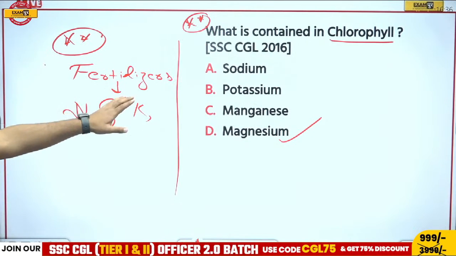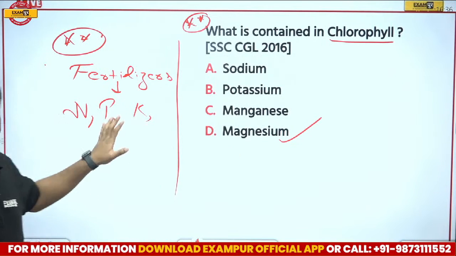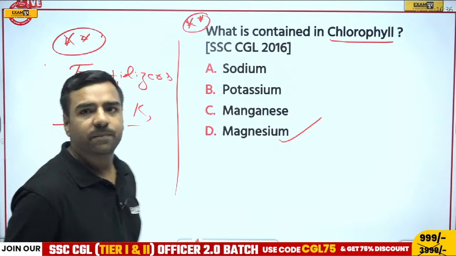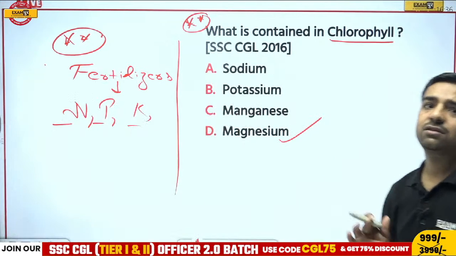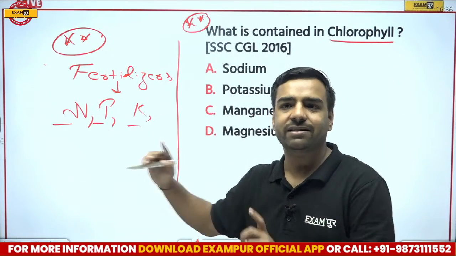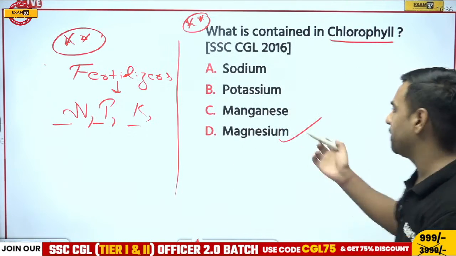So we'll talk about chlorophyll. What is contained in the chlorophyll? It is magnesium. And if I talk about fertilizers, we have NPK, that is nitrogen, phosphorus and potassium. These questions are asked again and again. So I am taking all those 360-degree analyses and discussing them with you. So yes, Abhijit, totally correct. Nitrogen, phosphorus and potassium. Okay.